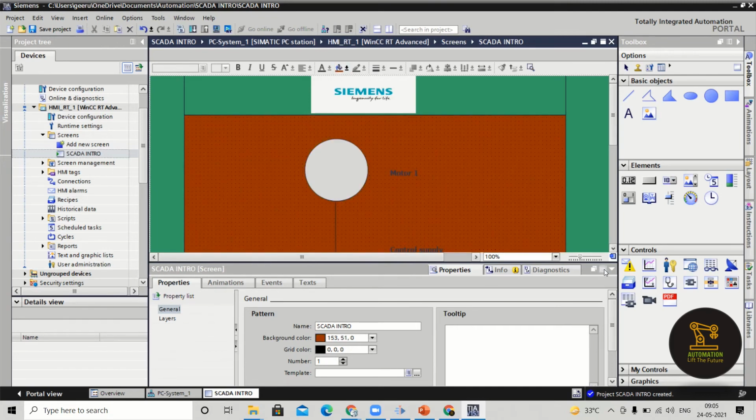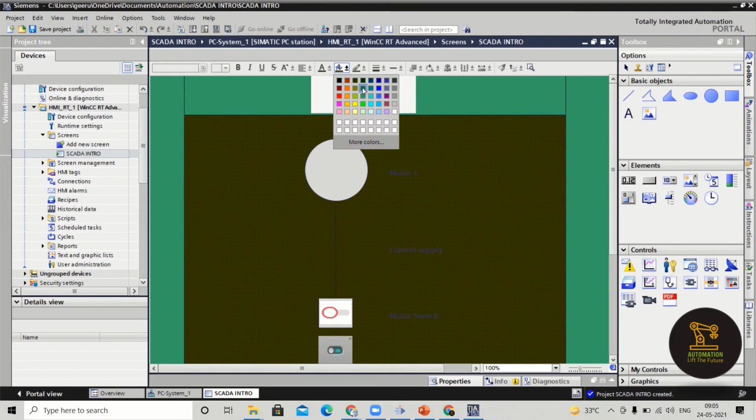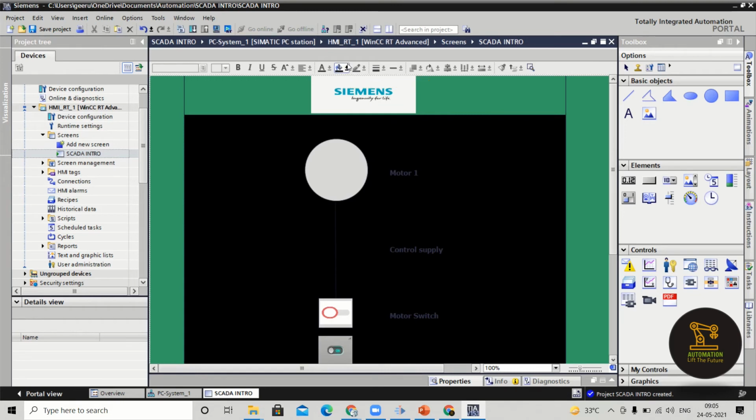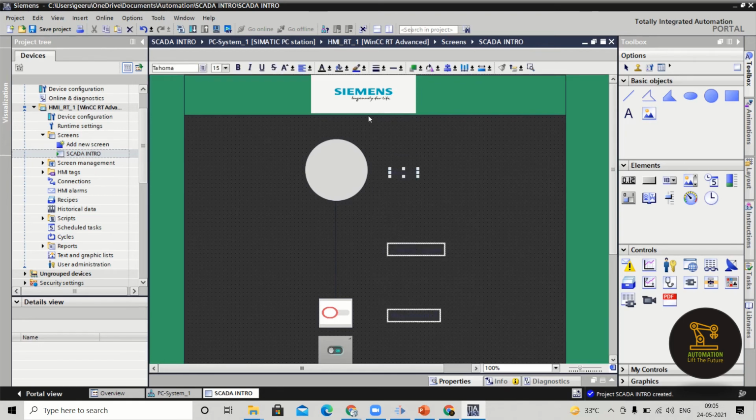By selecting this also you can change the color. As per your requirement, you can make this a little more beautiful. You can change the text color also. It was in black, so go for some other color.